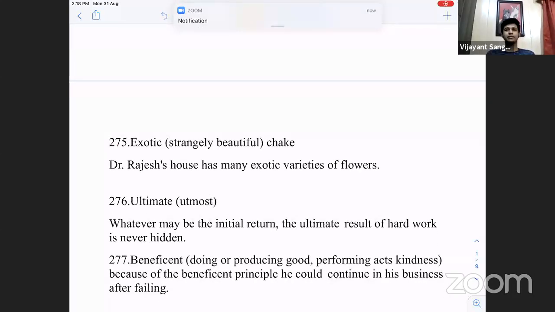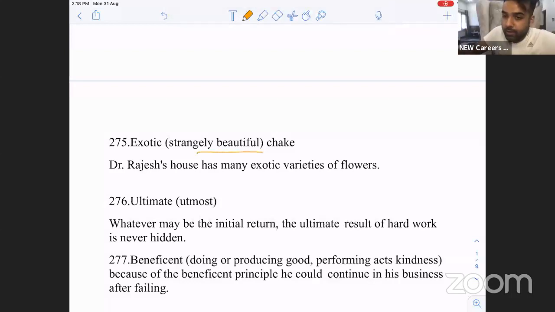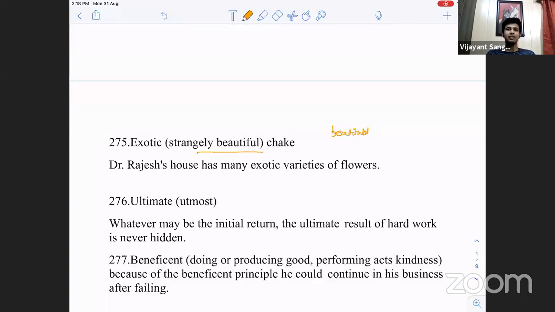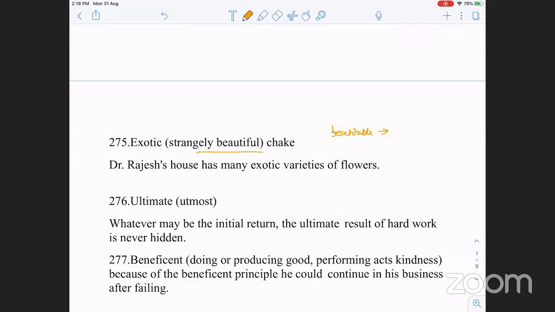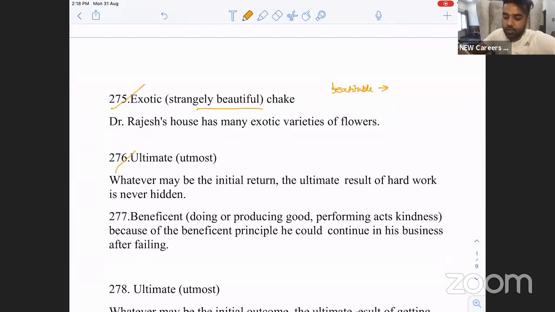Exotic. What is another word for exotic? Strangely beautiful. Beatitude, extremely blessed. Beatitude is extremely blessed. Ultimate goal. What is the ultimate goal? Utmost. Another word for ultimate: final, finale.